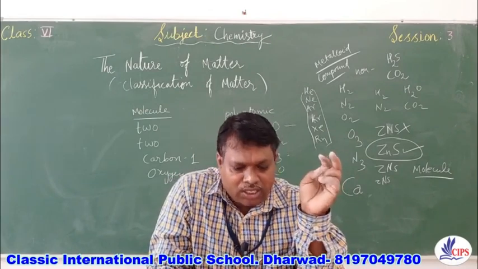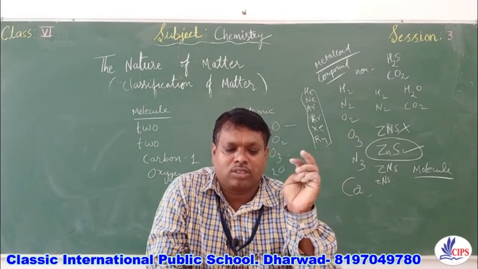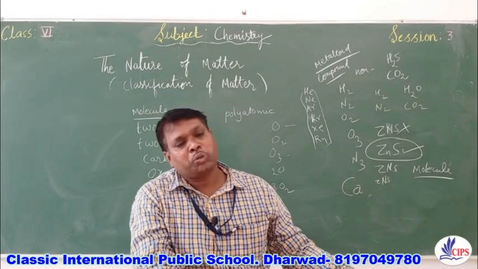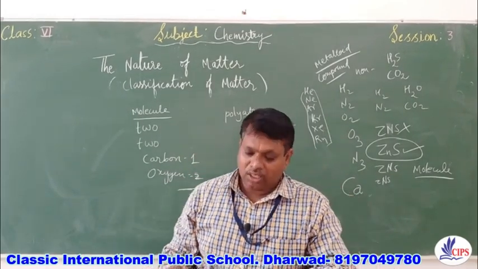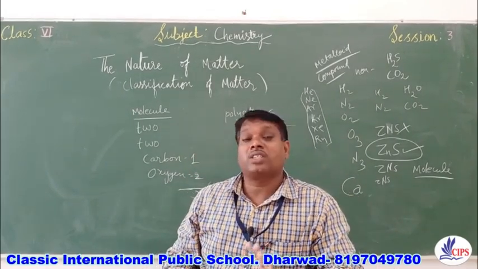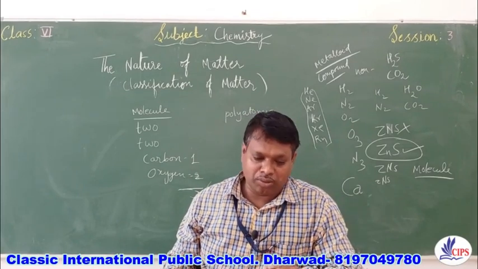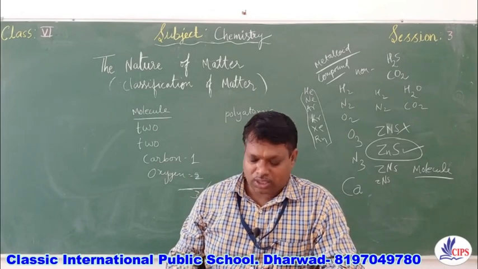Oxygen is diatomic, whereas ozone is triatomic. Oxygen is diatomic because it contains two atoms of oxygen, whereas ozone contains three atoms of oxygen, and that's why it is called a triatomic molecule. Next, question number F.